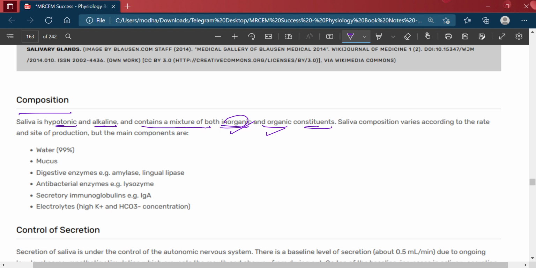Saliva composition varies according to the rate and site of production. But the main components are water, 99%, then mucus, digestive enzymes like amylase and lingual lipase, antibacterial enzymes like lysozyme, then secretory immunoglobulins like IgA, and the electrolytes, high potassium and bicarbonate concentration.